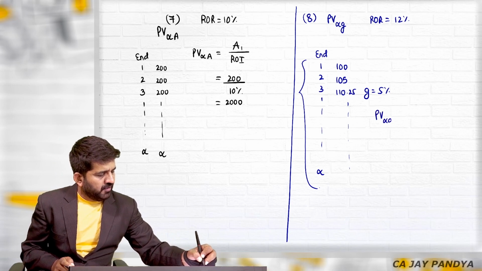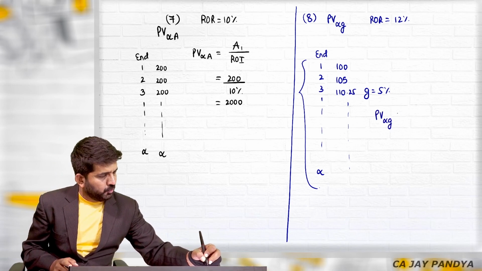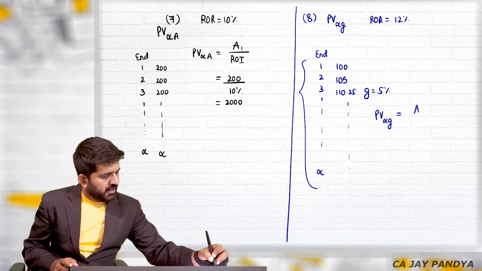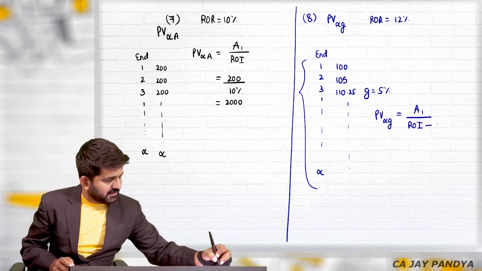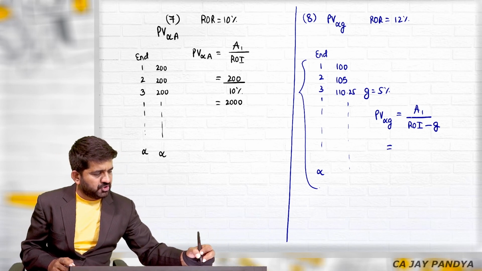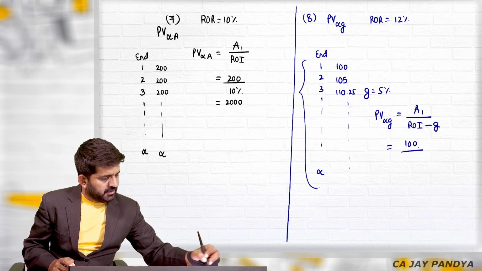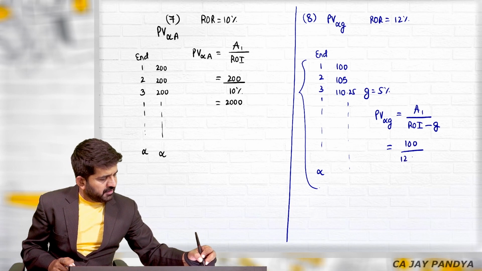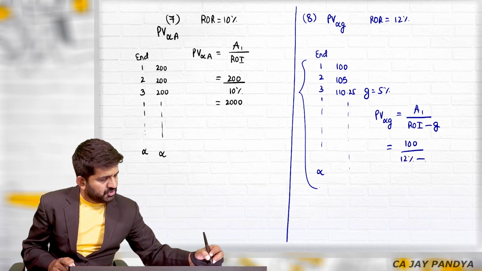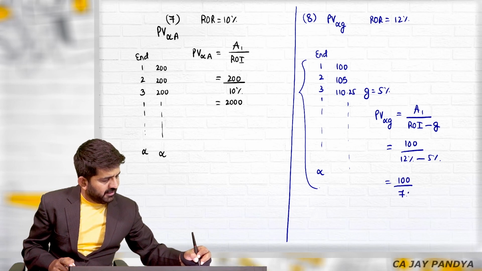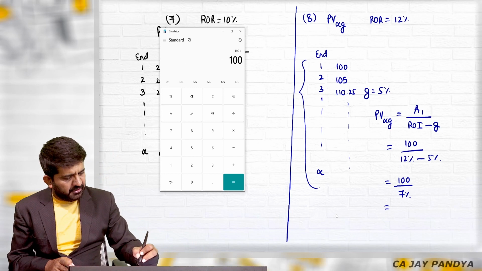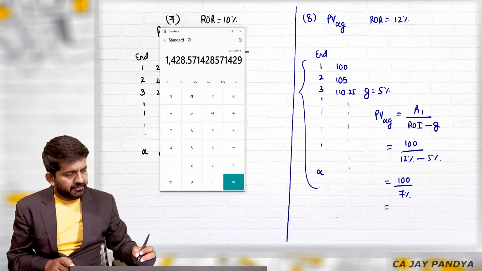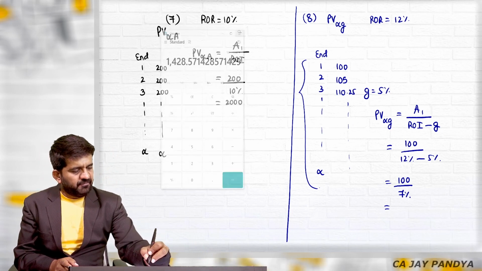Present value of infinite cash flow with growth is equal to amount of first year divided by rate of interest. This formula remains the same. Here you just need to subtract G. So amount of first year is 100. Rate of interest is 12% minus G which is 5%, so 100 divided by 7%. You can directly do it in your calculator. 100 divided by 7% gives 1428.57.